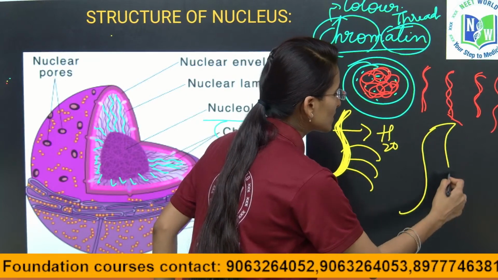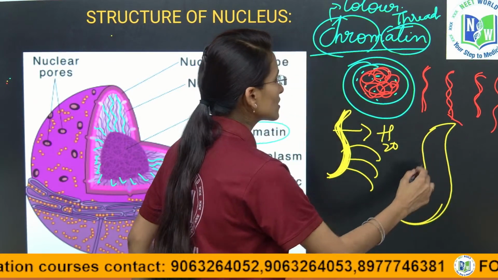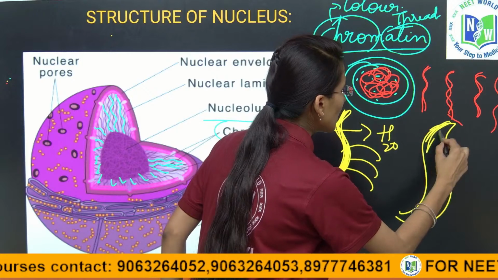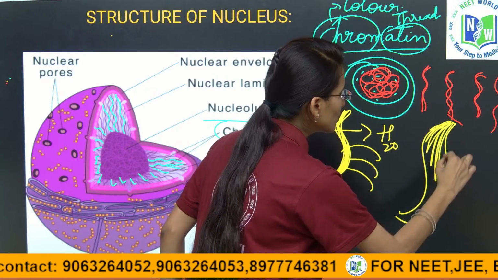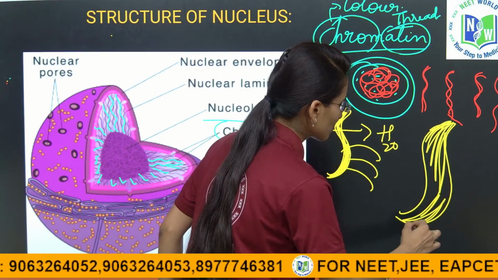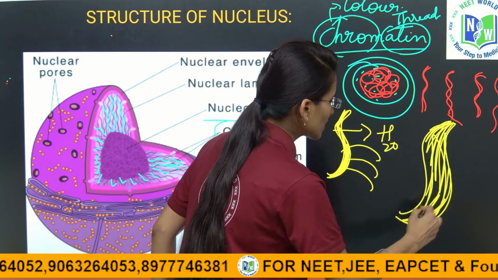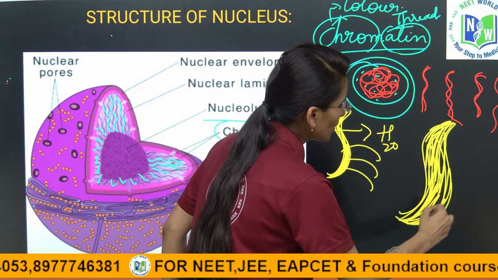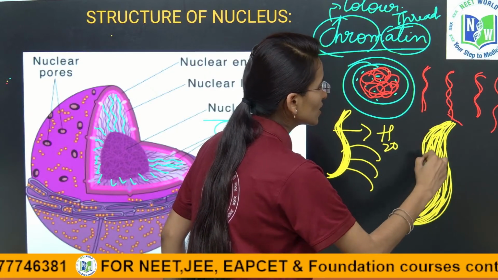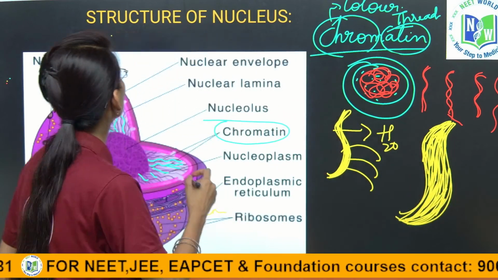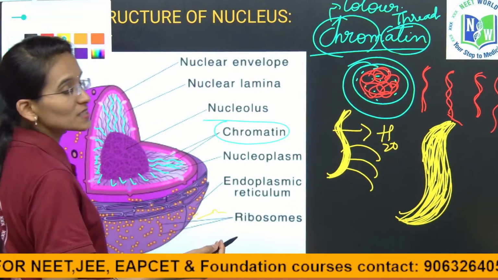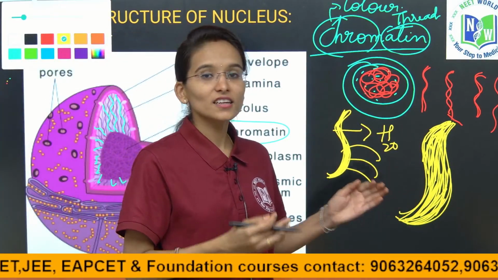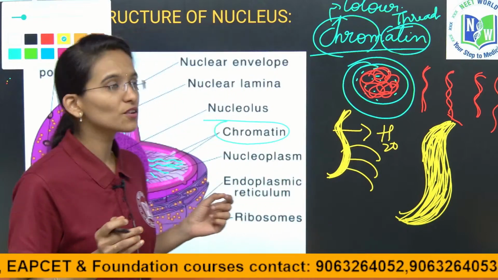Suppose this is the chromatin material. Inside this chromatin material, which has become thick now due to the loss of water, just I am filling it. Yes, inside this chromatin material we now have the genetic material that is called DNA. From here please pay your attention, based on this you have to study different types of chromosomes.